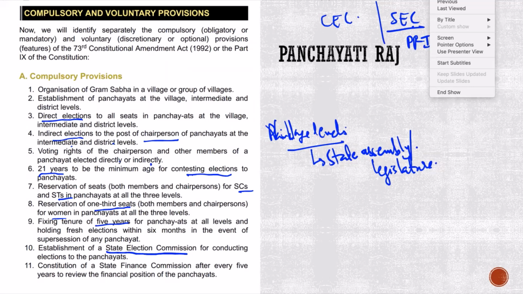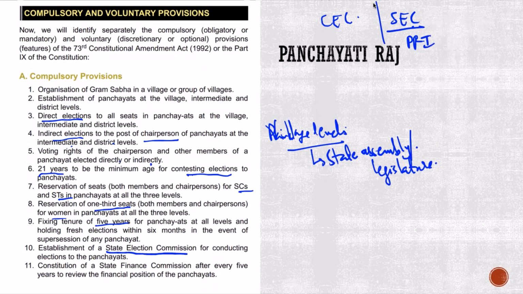So the State Election Commission deals with these local elections. It does not deal with elections to the state legislature. If there is a question saying the State Election Commission deals with election to the state legislature, true or false, it is false. Because it sounds like state and state, these are silly mistakes we can possibly make. However, it is false, because this was introduced later and only for the purpose of local level elections.